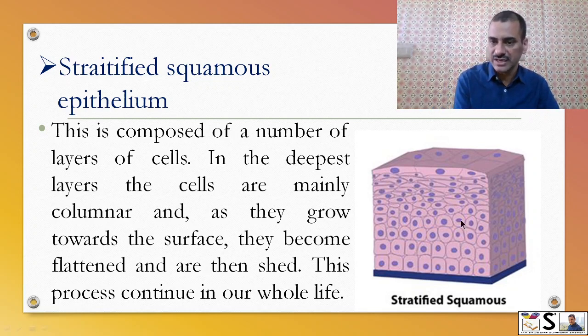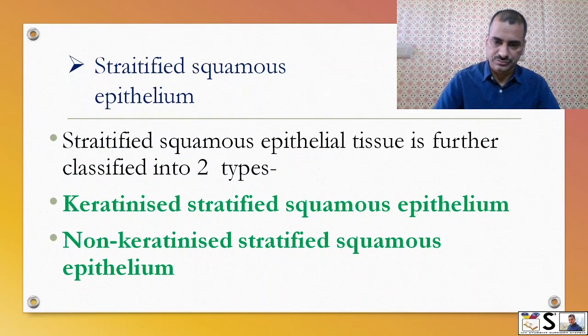Again new cells are formed and continuously move upwards and lastly are removed. This process continues in our whole life.